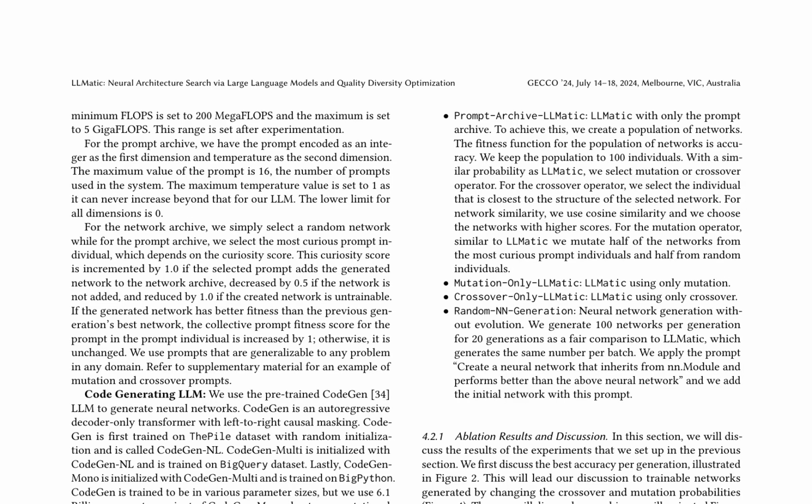The neural architecture search process employs large language models, LLMs, and quality diversity optimization. It involves settings for minimum and maximum flops, encoding of prompts, and selecting networks and prompts based on curiosity scores. CoGen, an LLM, generates neural networks trained on datasets like the Pile, BigQuery, and BigPython.